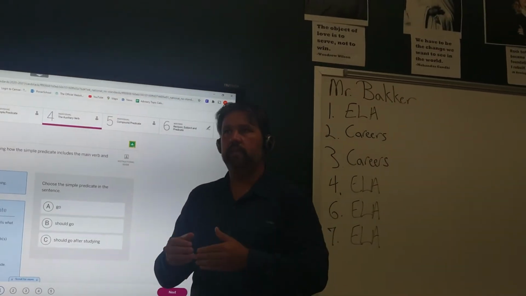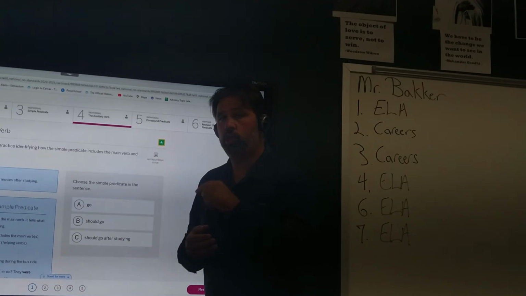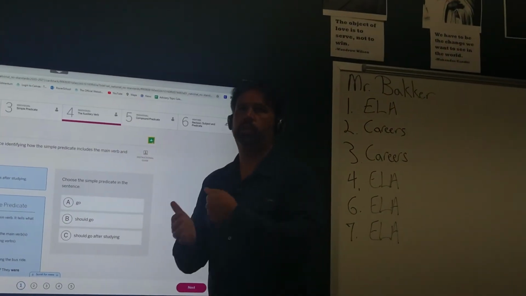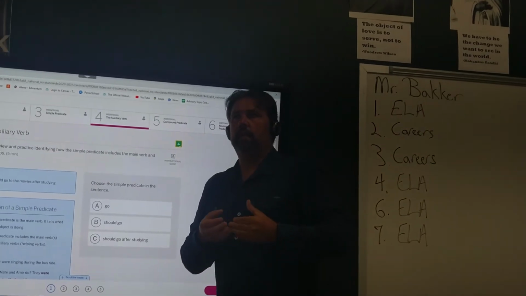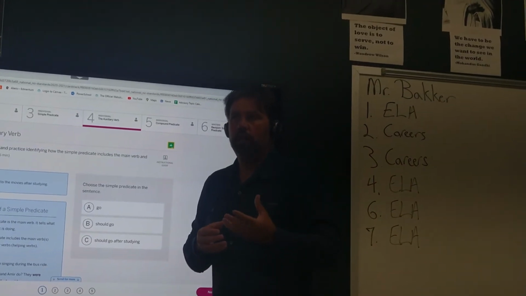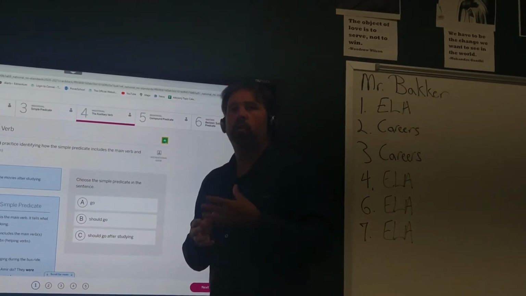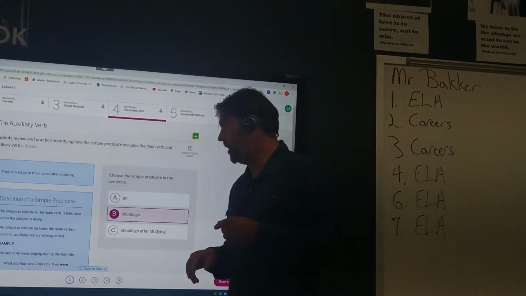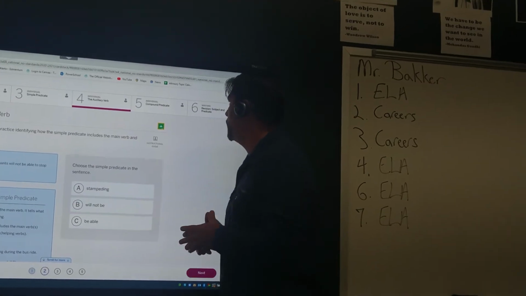Should is part of the verb. They should go. If it just said they go, then they went. But in this situation, should is indicating kind of like a need, a motivation, right? They should go. That is the helper verb. So should go, B is correct.